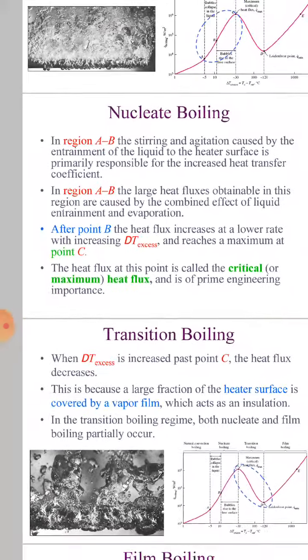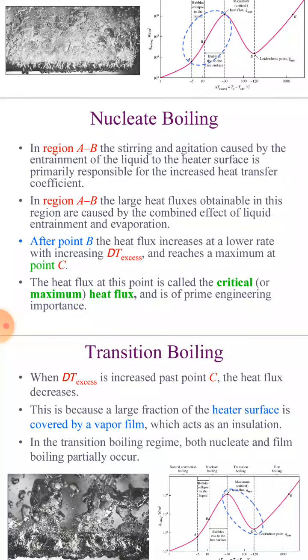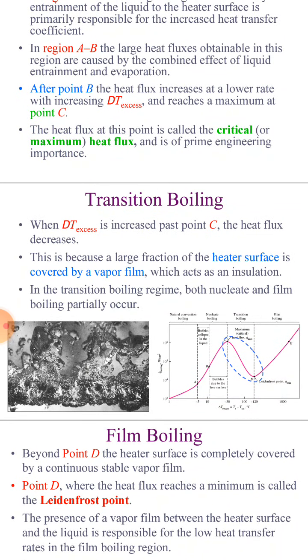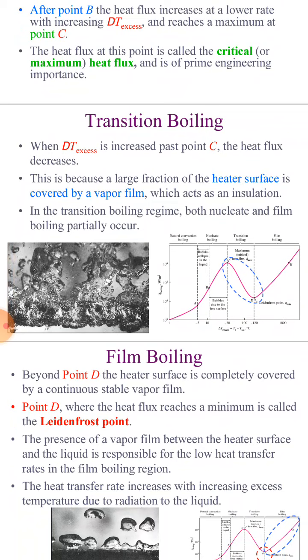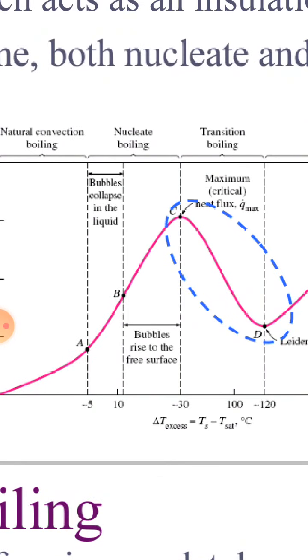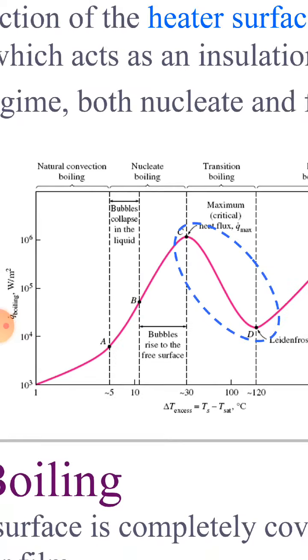Very important is the critical heat flux. After point B, the heat flux increases at a lower rate with increasing ΔT, right? Next, transition boiling. When ΔT excess is increased past point C, the heat flux decreases. This is transition boiling, right?